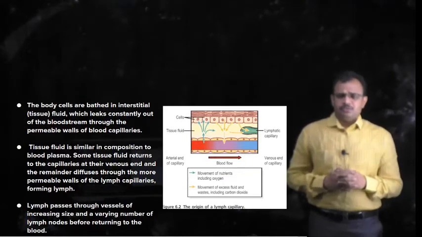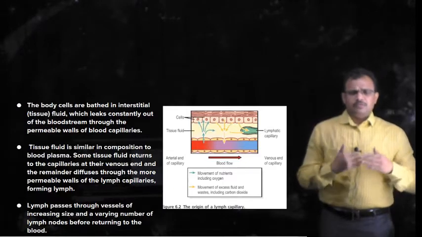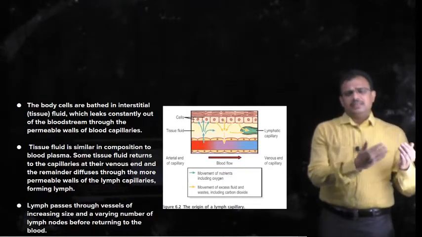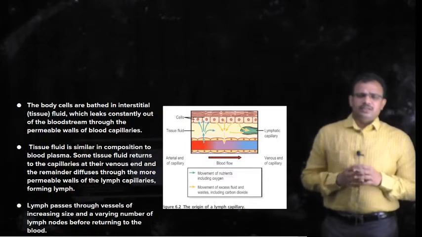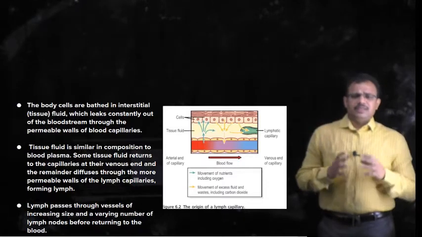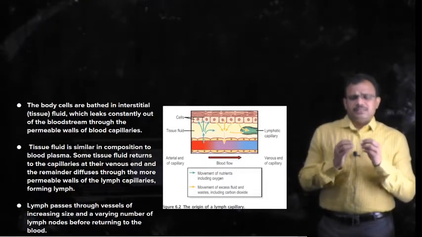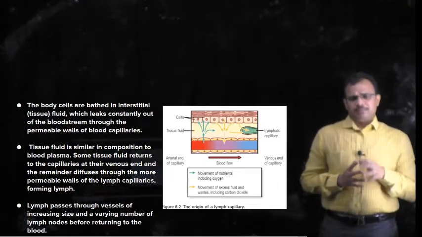Most of the fluid that moves out of the blood vessels into the tissues comes back into the blood vessels, and the fluid which does not return is collected by specialized capillaries called lymph capillaries.